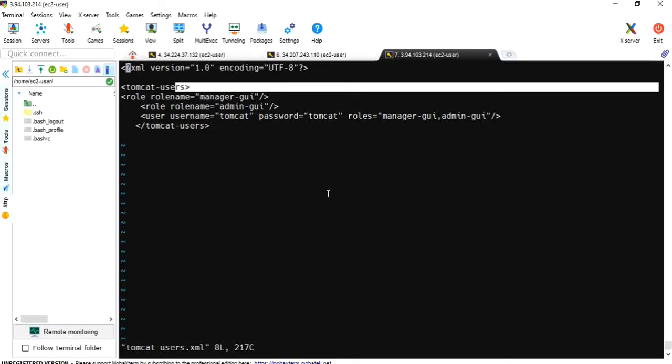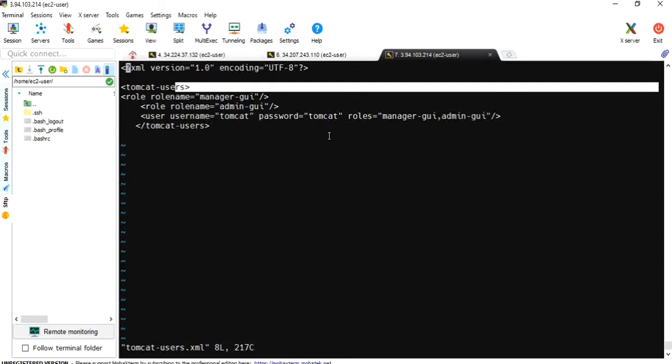I have taken that decision, and this is the thing I mentioned for the manager GUI, and also given permission to the admin GUI. At one time I have given permission to both, and the username is tomcat and the password is tomcat. Okay, this is the change I have made, and I have skipped that part.